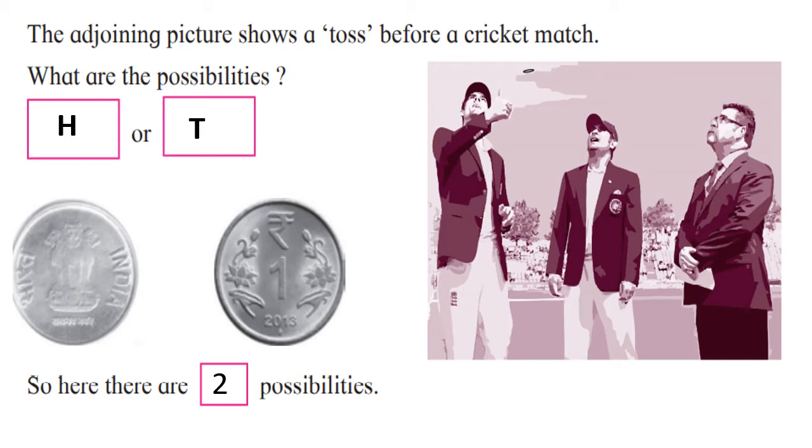There are many such experiments. Like when you play Ludo or snakes and ladders, you throw a dice. There also you know the outcomes, that you are going to get any one number from 1 to 6, but certainly you cannot say which number will come on the upper face. So that is also a random experiment. Let us see the definition now.